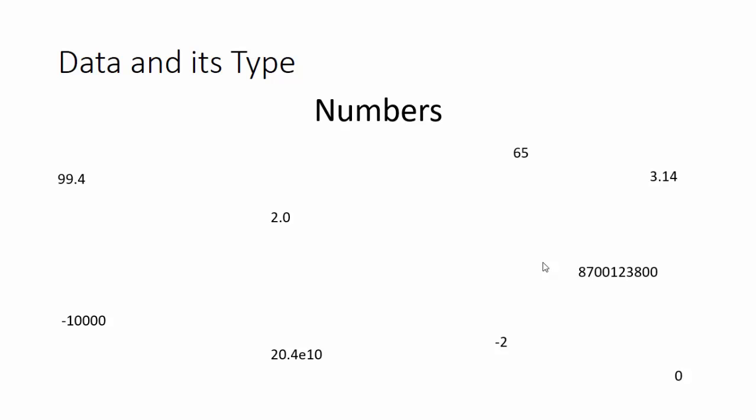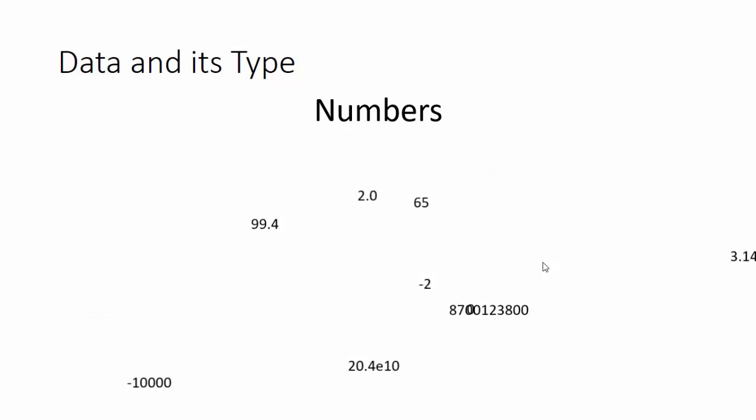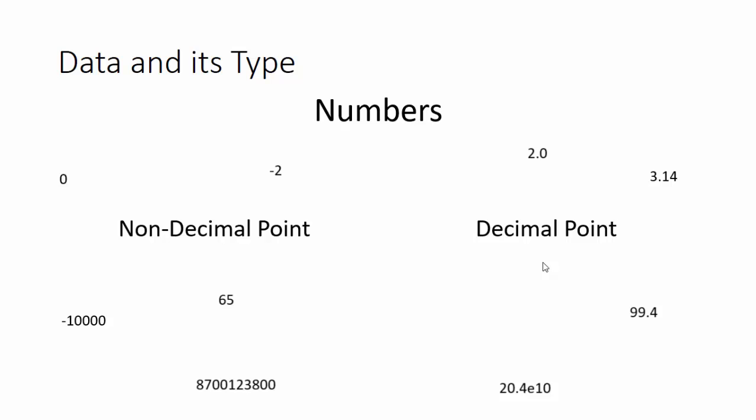But C chose the classification to be decimal point and non-decimal point numbers. That is non-integers and integers, or you can say decimal point numbers and integers. But C calls them floating point numbers and integers.